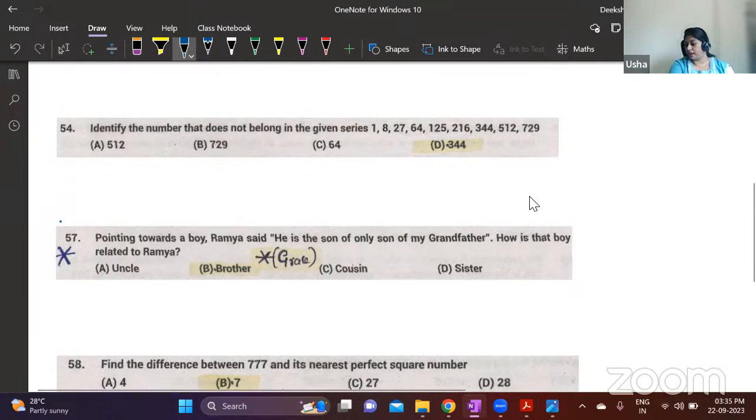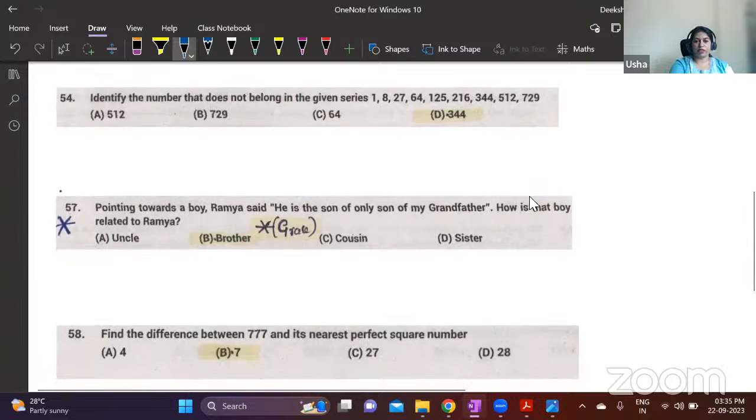Here, I think it's already highlighted, no? But I'm believing all of you are answering it, calculating it. Identify the number that does not belong to the given series. So here we have 1, 8, 27, 64. If you observe, these numbers are cubes.